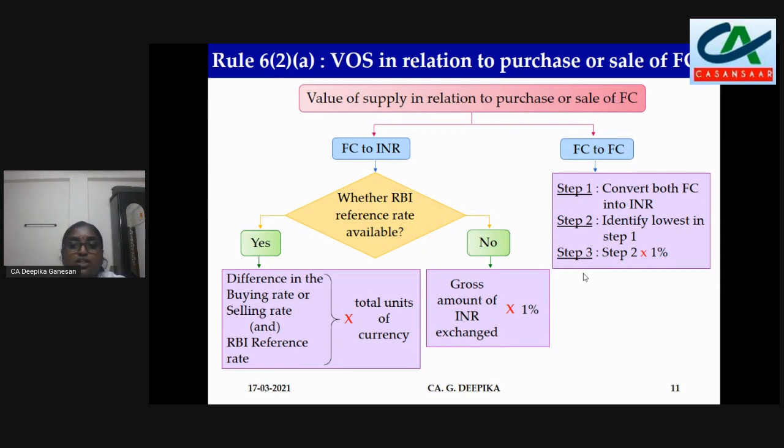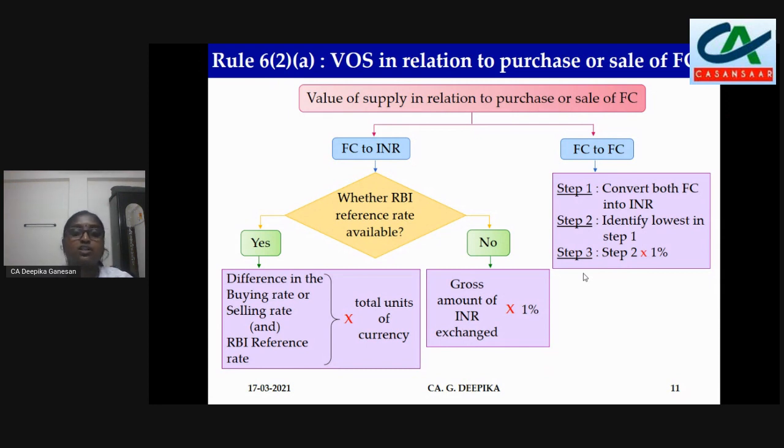If it is available, then it is the difference between the buying or selling rate and the RBI reference rate. Say the RBI reference rate is 61 rupees and our rate is 60. The difference is rupee 1, into the total units of currency exchanged. Say the total units exchanged is 10,000. 10,000 into 1 rupee, 10,000 will be the value of supply. On that we have to apply the GST rate. Suppose the RBI reference rate is 59 and our rate is 60, then it will be minus 1. You have to take the absolute value, 1 rupee into 10,000 units, so it is rupees 10,000.